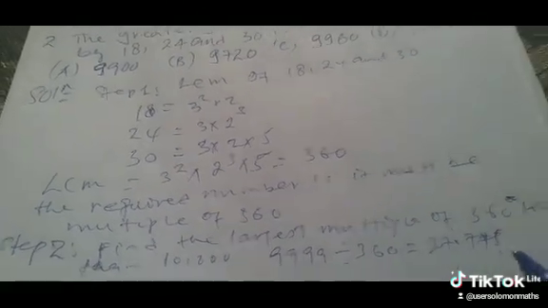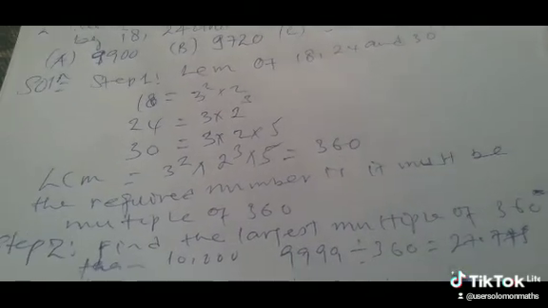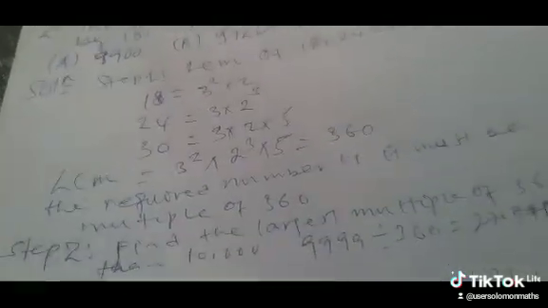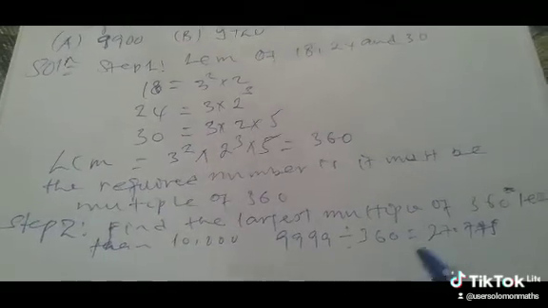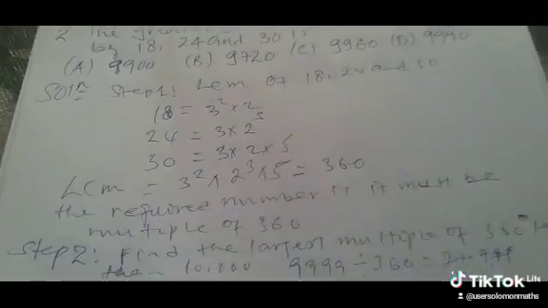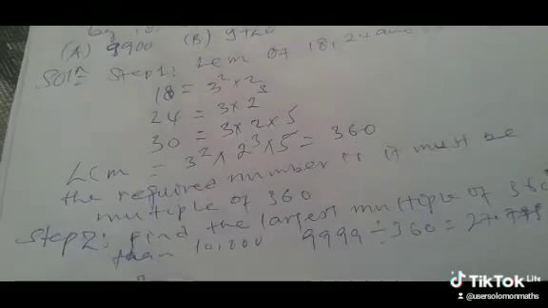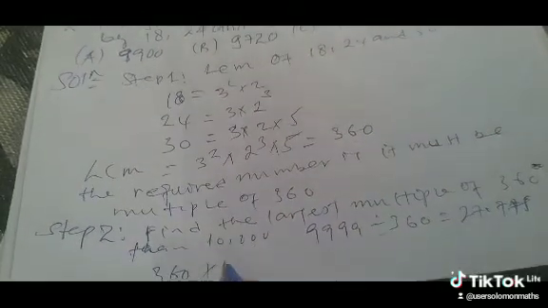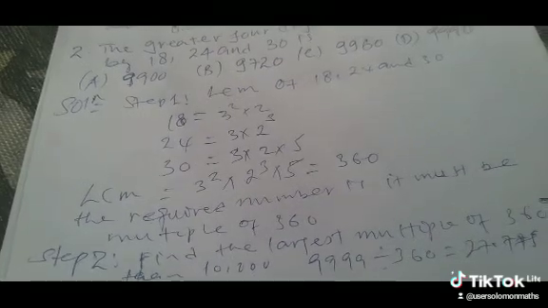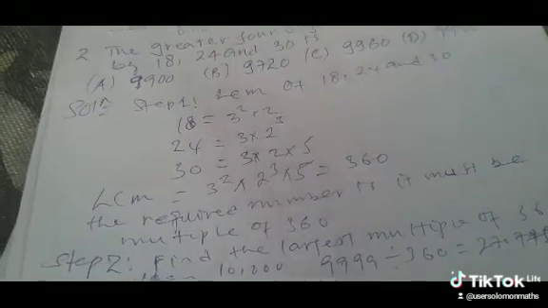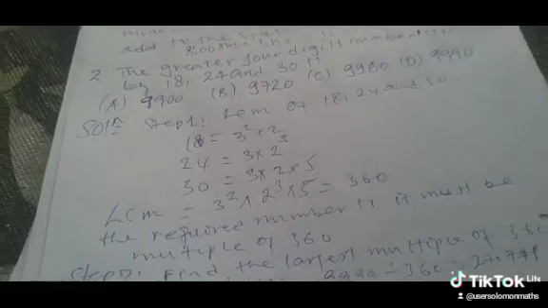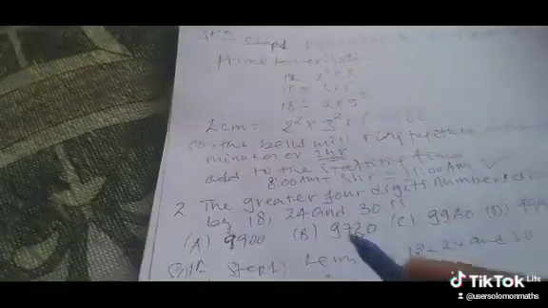But the greatest integer less than this number is 27. Therefore, the number is 360 times 27. The product of this is equal to 9,720. So this is the answer. So the answer is B.